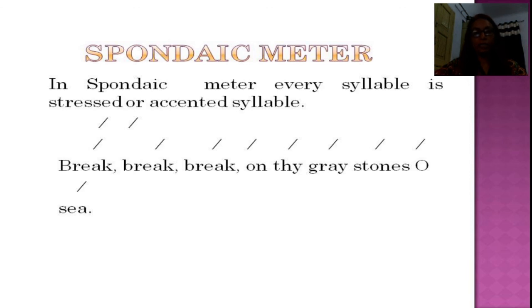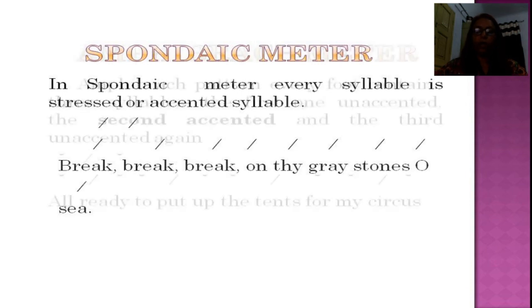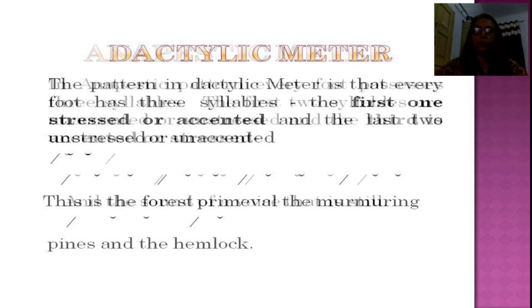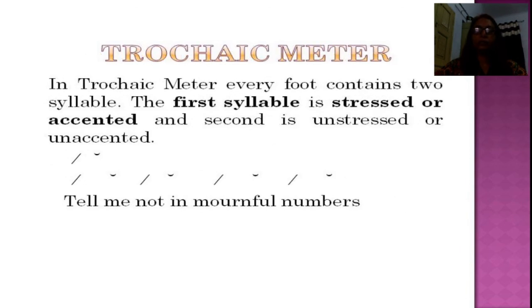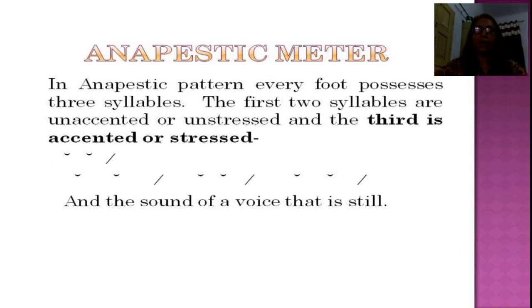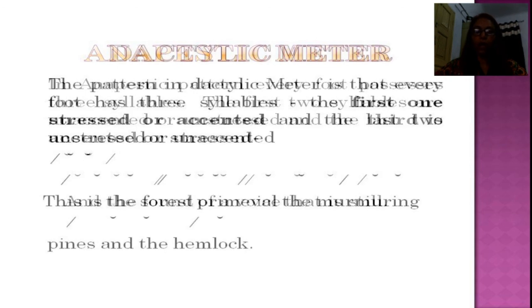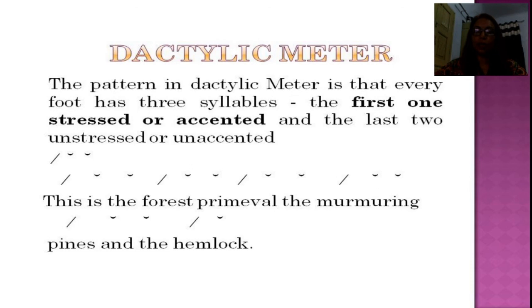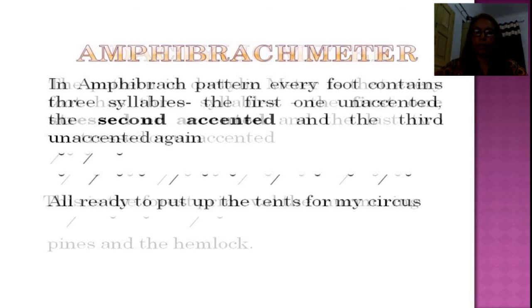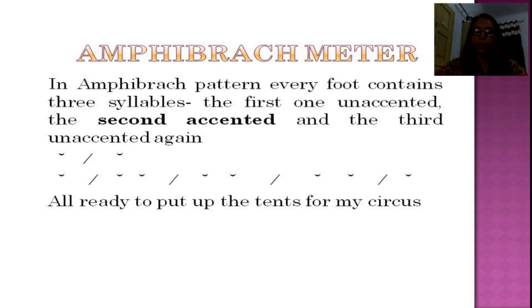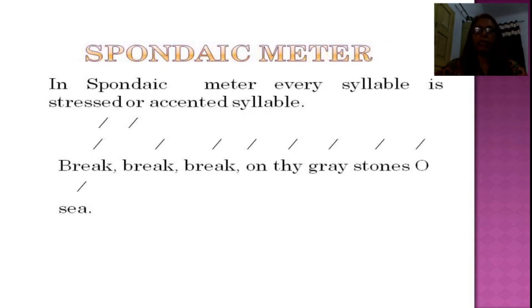So, the pattern of iambic is weak and strong, of trochee, strong and weak, of anapestic, weak, weak, strong, of dactylic, strong, weak, weak, amphibrachic, weak, strong, weak, and spondaic, all are strong.